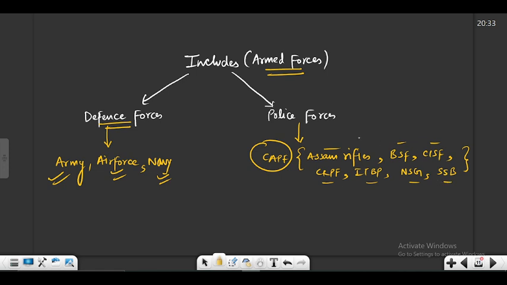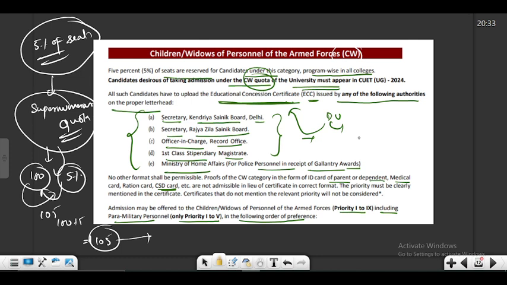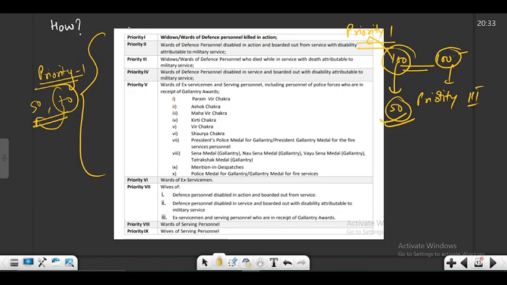So all these forces are a part of your CW quota, and the wards of this category can apply for the CW quota. Right. So let's see who all are included in different priorities.